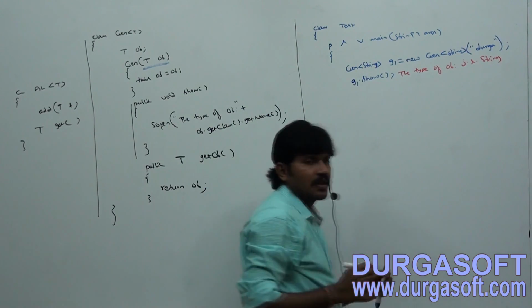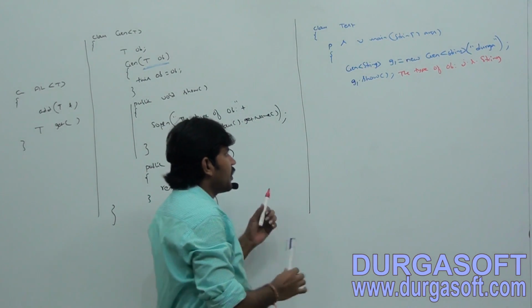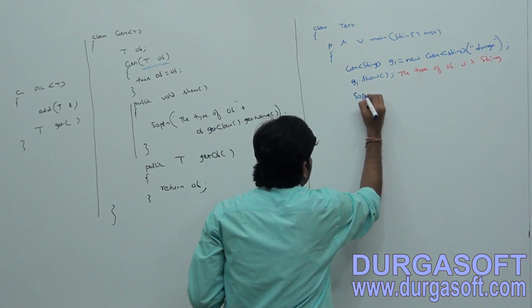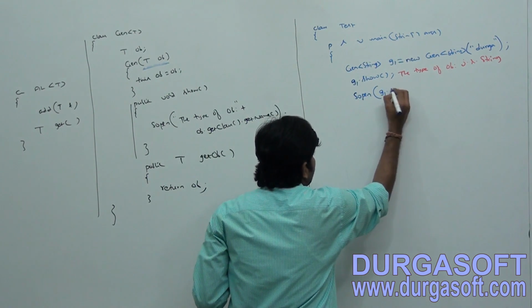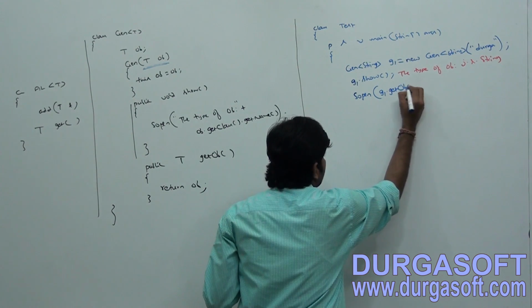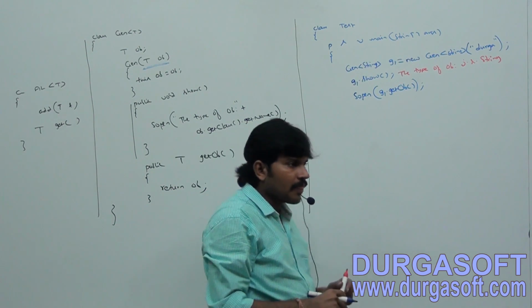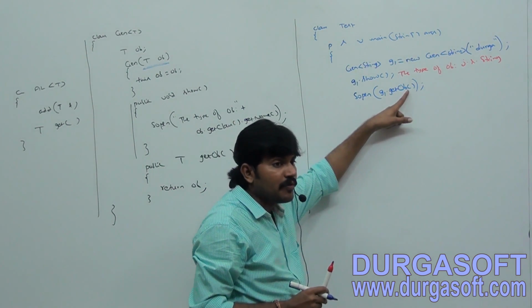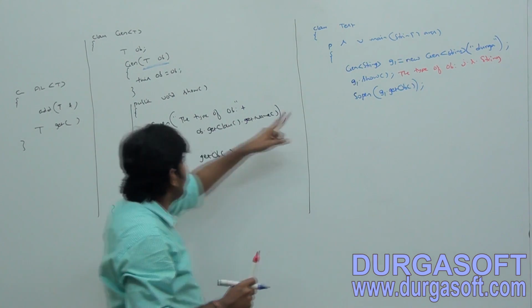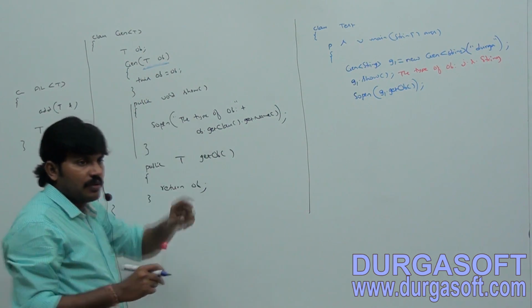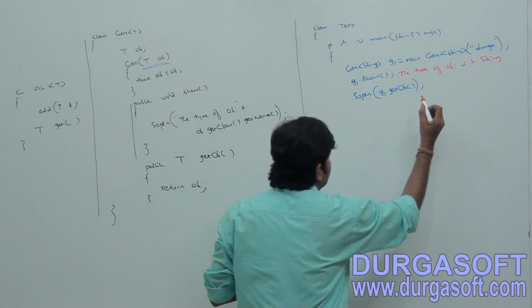Java.lang.String type, right? System.out.println(g1.getOb()). Sir, can you tell what is the OB value? Durga. Whatever value we passed as the argument will become the OB value. Can you tell what the answer is?